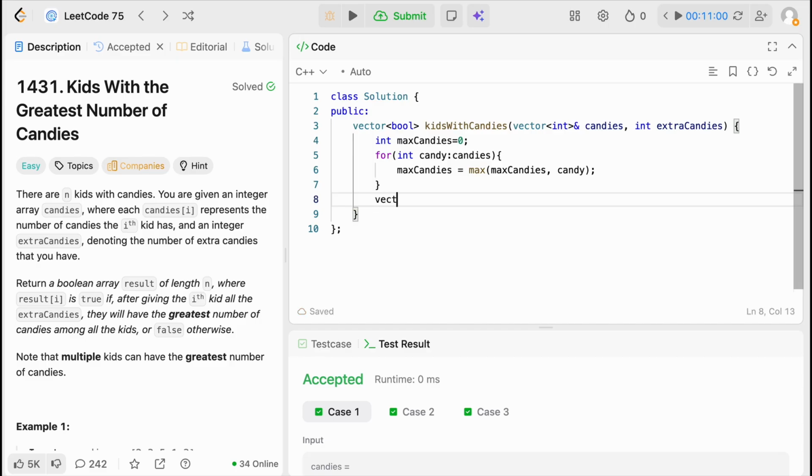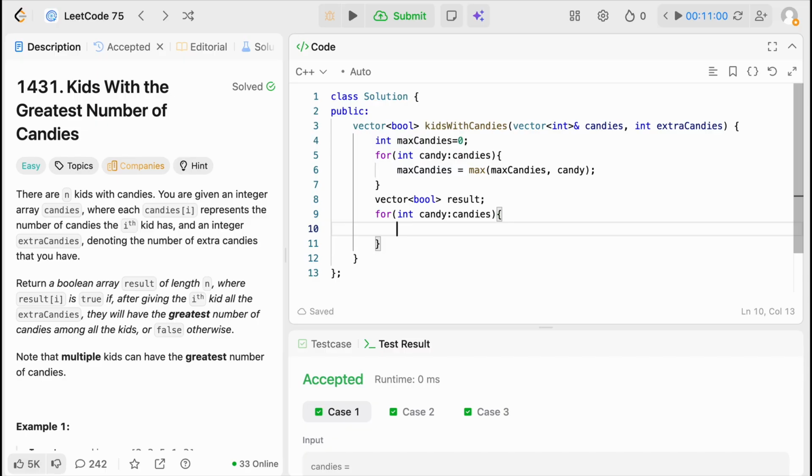then I'll create my boolean array, or vector of bool, where I'll be storing my result. For every candy in my candies, I'm going to push back to my result the boolean value true or false, depending on whether if I give each kid the current candy that I have plus the extra candies that is given to me, it is greater than or equal to maxCandies, then I'm going to return true.